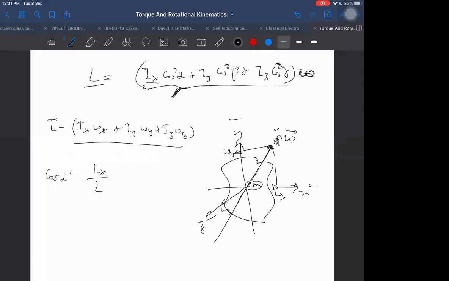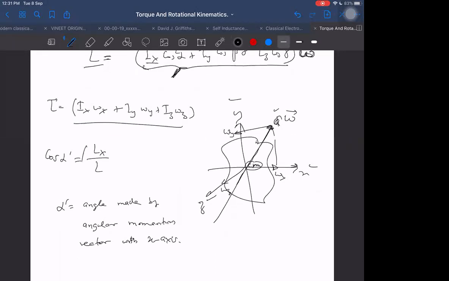Alpha dash is the angle made by the angular momentum vector with the x-axis. Then we can write cos alpha dash as Lx by L, right or not?